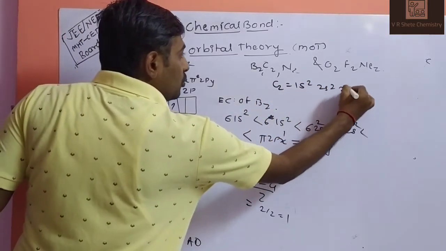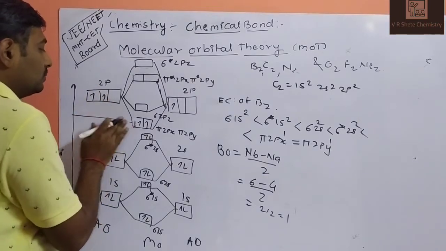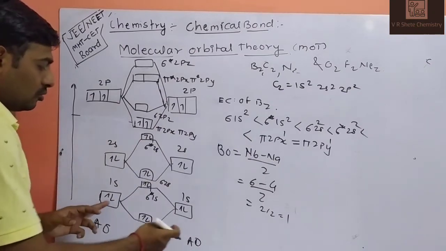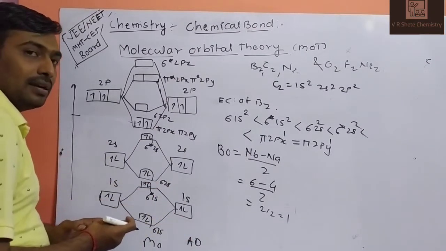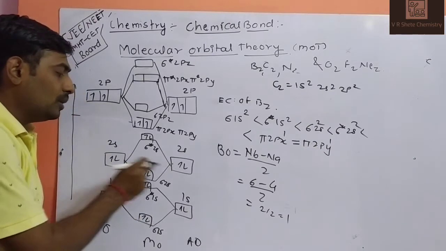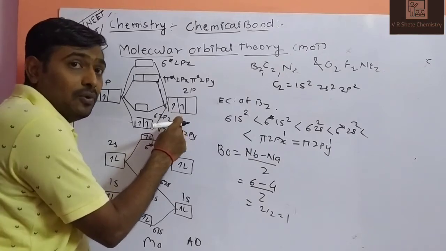1s2, 2s2, 2p2. For the second carbon also, 1s2, 2s2, 2p2, two electrons. So the 1s will be combined, we get 2 plus 2, 4. 2 here and 2 here. 2 plus 2, you will get 4.